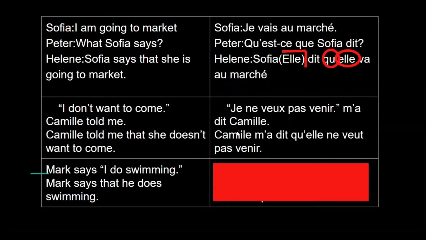Okay, so now I am removing this. Now see, this is how it will come in your exam. I don't want to come, Camille told me. In English, we'll convert it into Camille told me that she doesn't want to come. Now in your exams, friends, you'll be given this sentence like Camille, je ne veux pas venir, m'a dit Camille. I don't want to come, Camille told me.